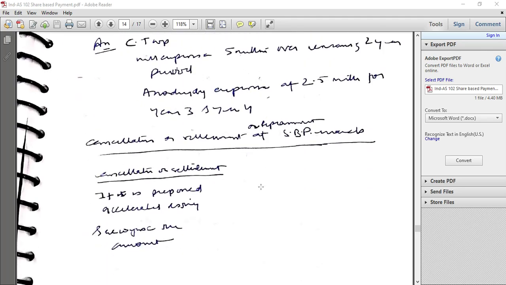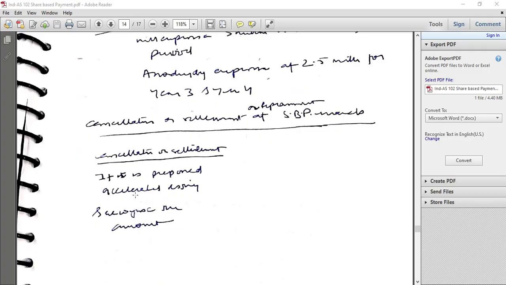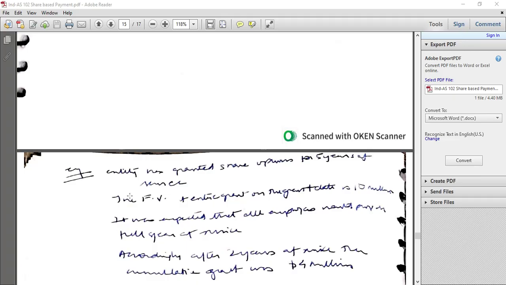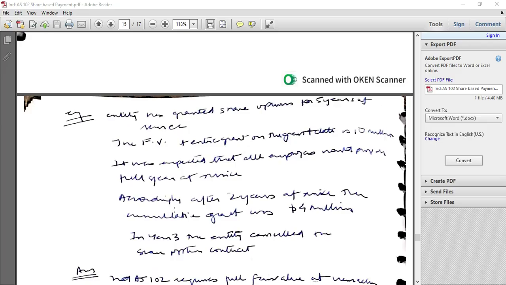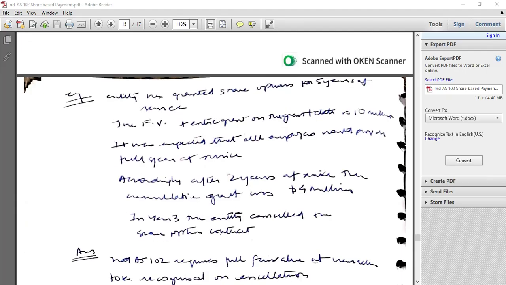Cancellation or settlement of share-based payment. In case of cancellation, there would be accelerated vesting. That is, the entire amount to be charged in future years would be charged in the year of cancellation. Entity has granted 5 years share option, and the grant date is 10. The grant amount is 10 million, and the same is to be granted after 5 years of service. But in year one and two, 2 million and 2 million are recognized, and in year three there is cancellation of grant.